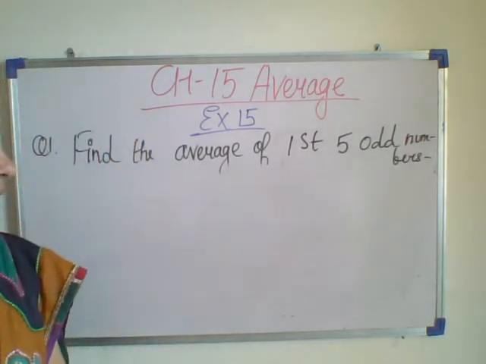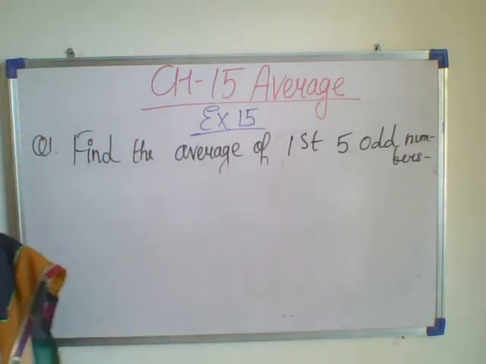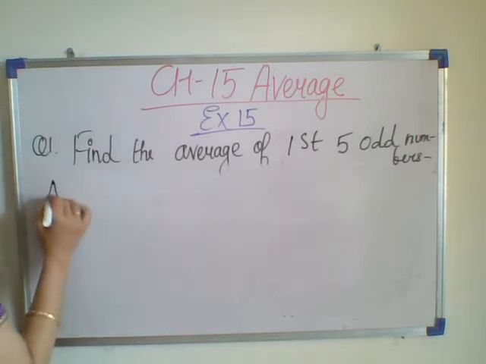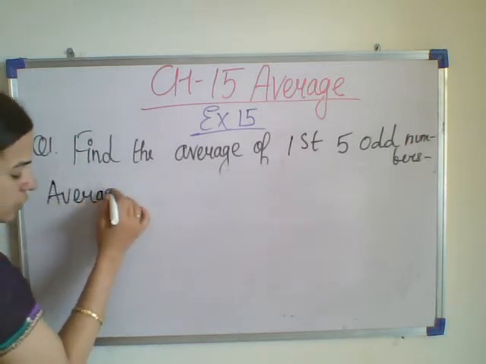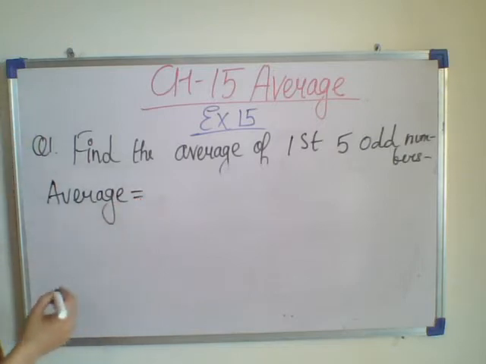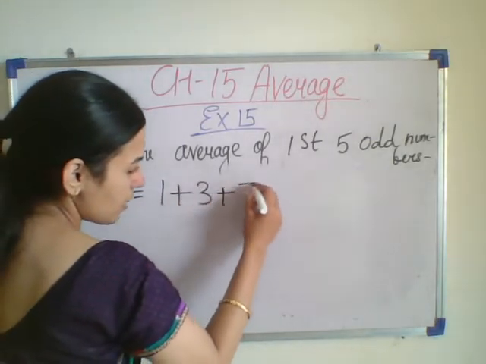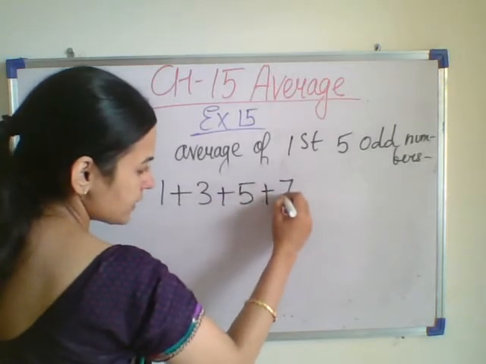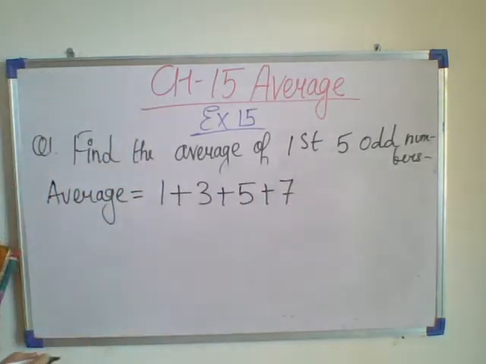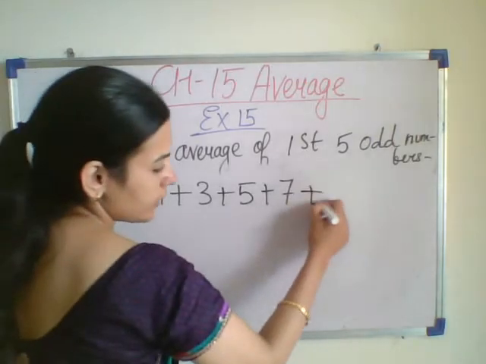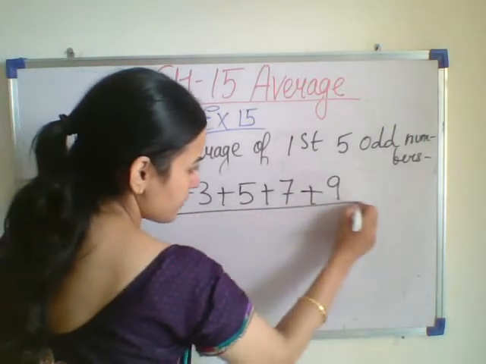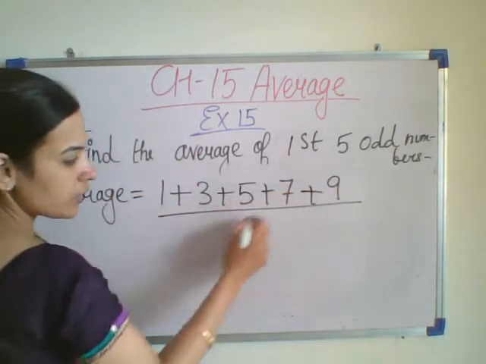So we have to find the average of the first 5 odd numbers. First of all, write the first 5 odd numbers, that is 1, 3, 5, 7, 9. Divided by how many are there in total? 5.